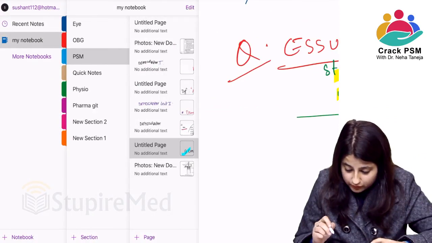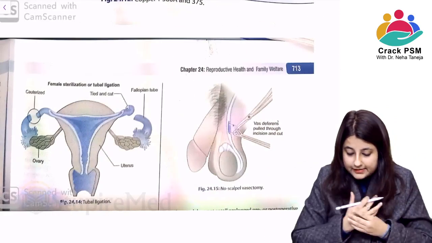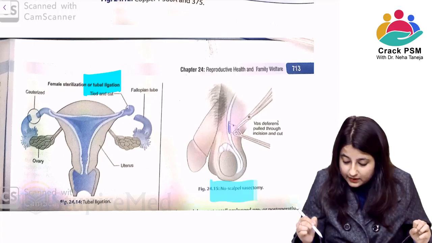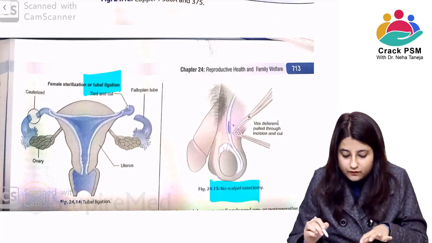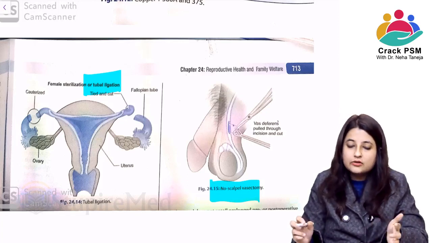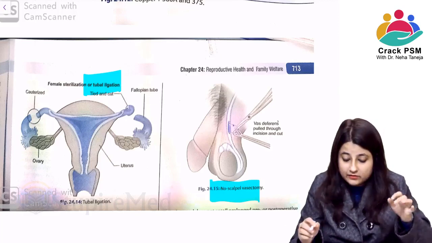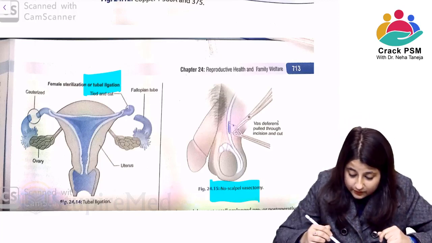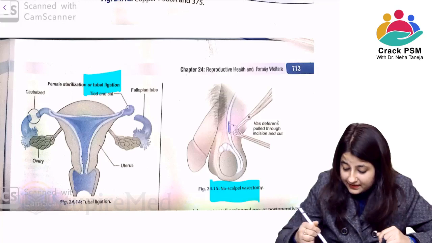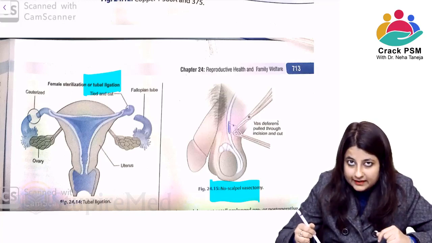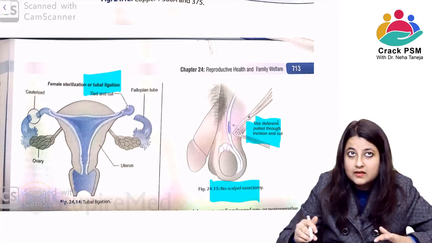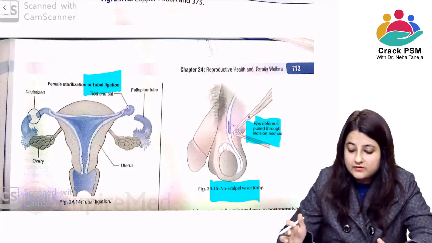ठीक है, now let me just show you a picture quickly. Okay, see, this is the picture of female sterilization or tubal ligation, and we also have NSV. ठीक है, so they can give you a picture of this and they can just ask you certain questions related to female sterilization. Okay, what is the eligibility criteria of sterilization, anything they can ask you. तो यहाँ पे देखो, this is the fallopian tube. These ends are tied and cut, and they can also be cauterized. And the other is no scalpel vasectomy. It's also known as a keyhole vasectomy. Vas deferens pulled through incision and it's cut. So they can just show you the image of these two and ask you potential questions.